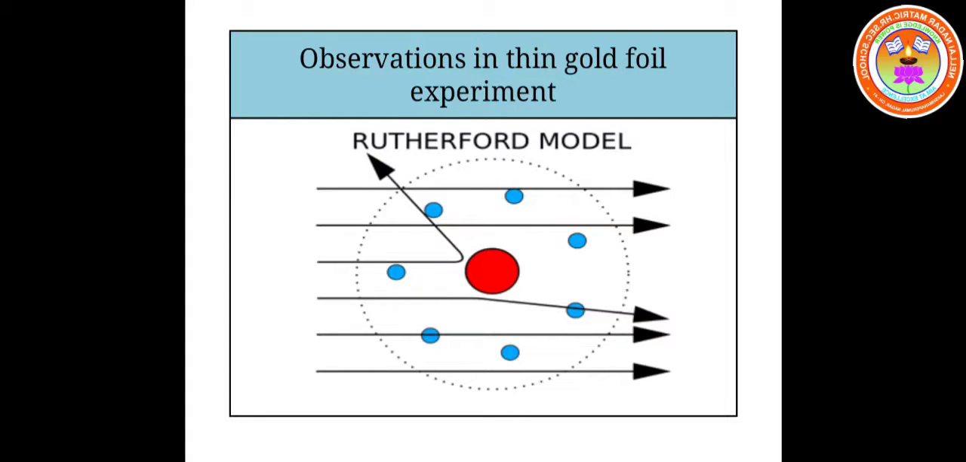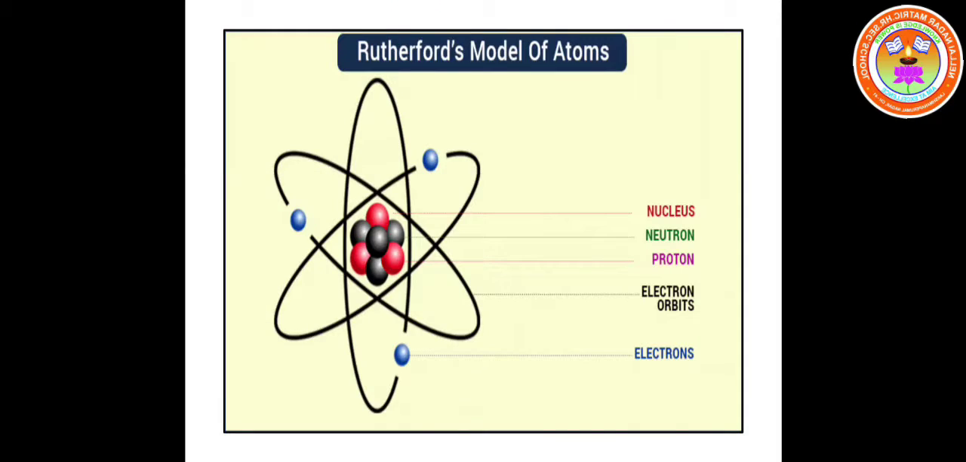The third observation was that very few alpha particles got completely bounced back. They didn't pass through the atom. They got completely deflected. They got completely bounced back. So these observations of Ernest Rutherford from alpha scattering experiment made him propose a theory called Rutherford's atomic model.